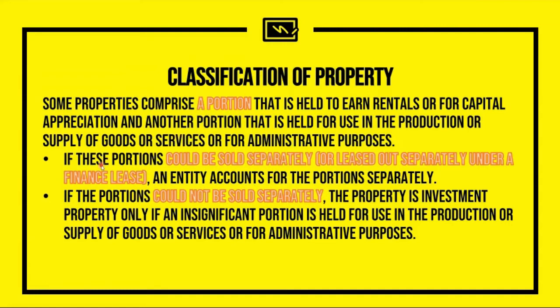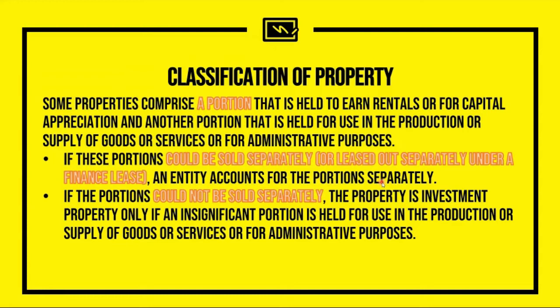So for the first bullet point, if these portions could be sold separately or leased out separately under a finance lease, then the entity holding that asset accounts for those portions separately. Okay? So the first thing that you need to ask is, can you sell it separately or not? If you can sell it separately, then you account for the portion separately also.